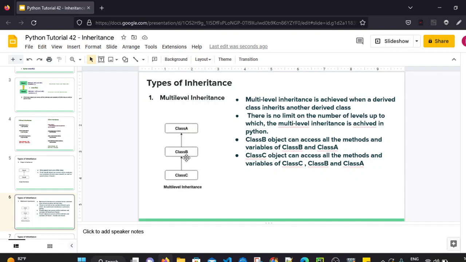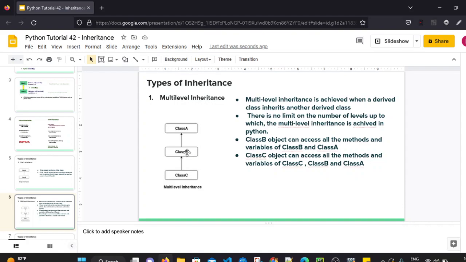So a class B object can access all the methods and variables from class B and class A, right? It can access all the methods and variables of its own, and from its parent, class A, as well. A class C object can access all the methods and variables of class C itself, and all the methods and variables of class B also.